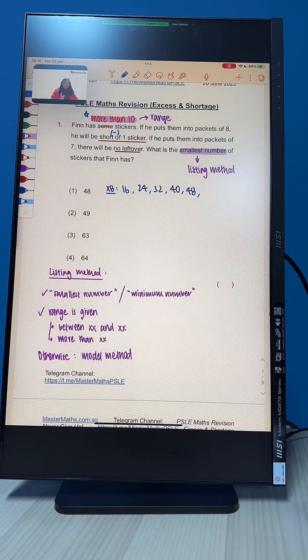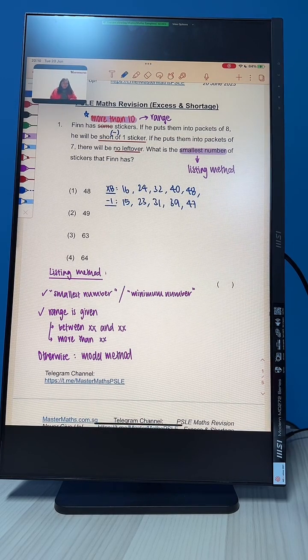Okay, because you don't have this short of 1, therefore we take away 1. Alright, and if we take away 1, we are going to have 15, 23, 31, 39, 47.